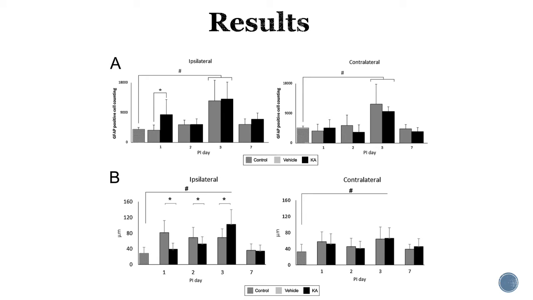Then it's time to examine the GFAP positive cell numbers. Significant differences were found at post-injection day 3 on both sides. The global branch lengths of GFAP positive cells were measured, showing more complex branching at post-injection day 3 on the ipsilateral side.